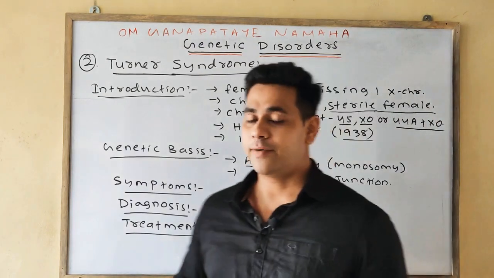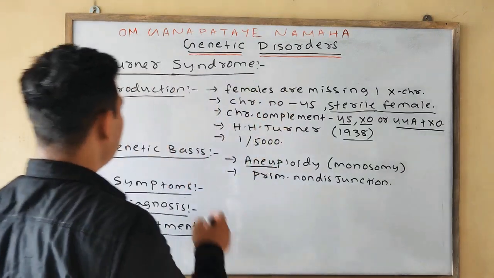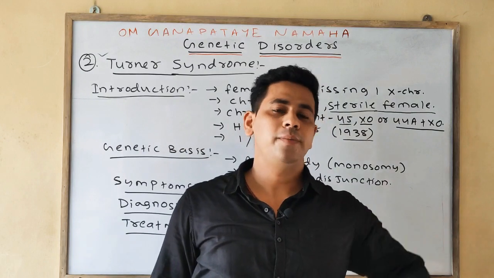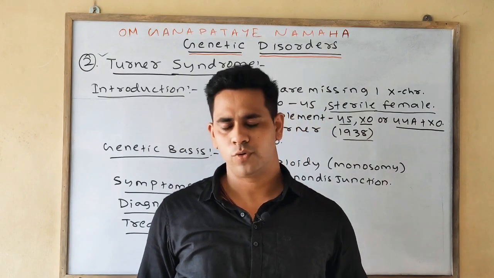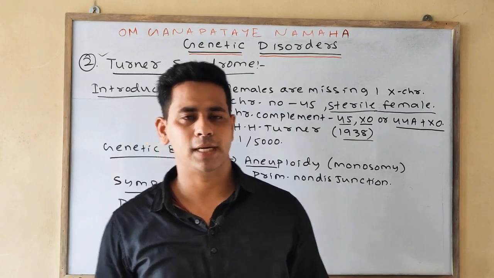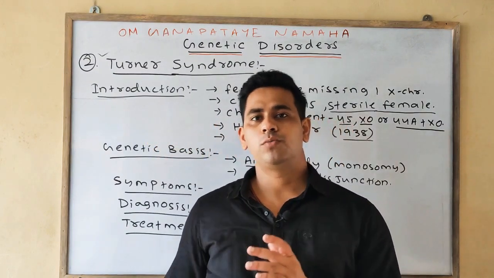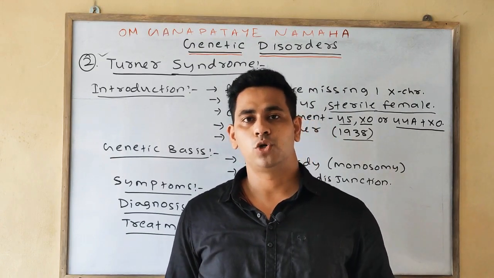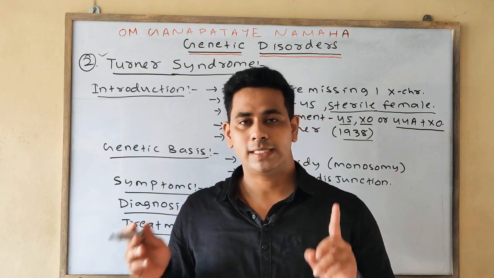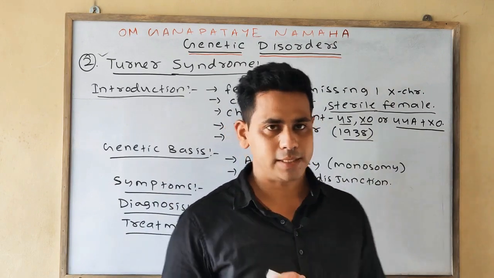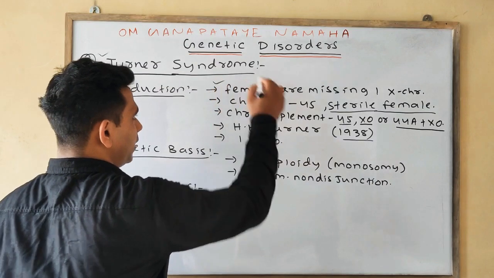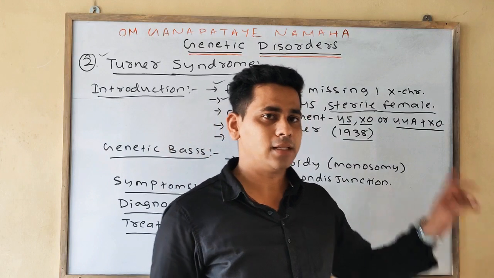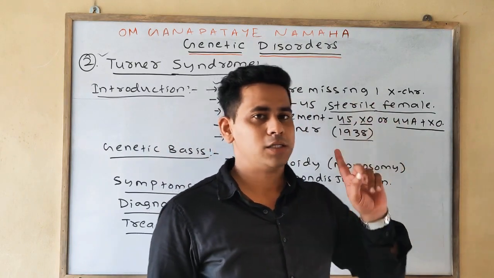Next we'll discuss another genetic disorder, that is your Turner syndrome. In the case of Turner syndrome, the females are missing one X chromosome. Generally there are two X chromosomes present in the case of the female, as their chromosome number is 46. But in the case of Turner syndrome, the total number of chromosomes is 45 instead of 46, as one X chromosome is missing. So first point is your females are missing one X chromosome, that is why the chromosome number is 45, and the female here is a sterile female, she is not fertile.